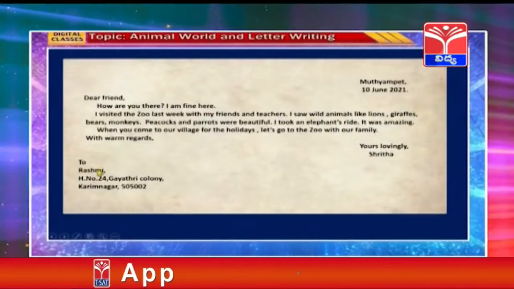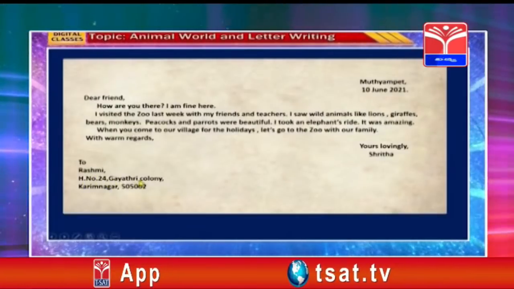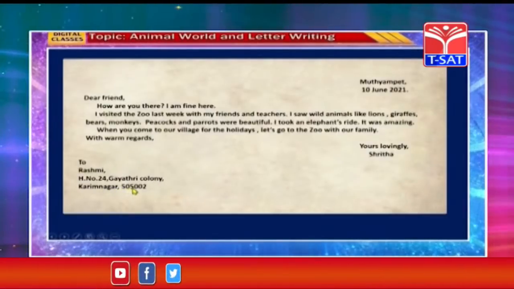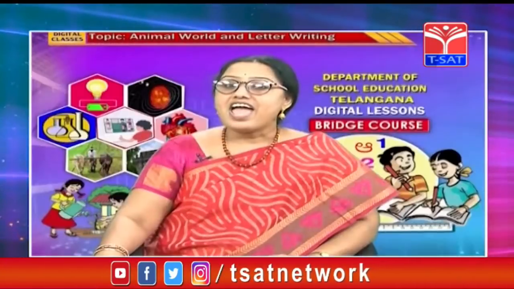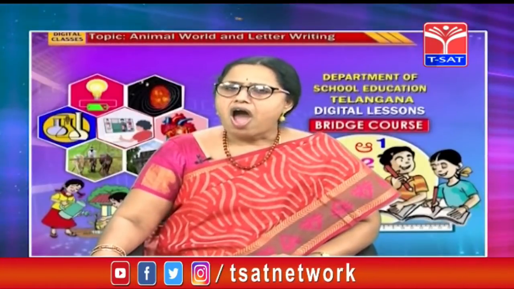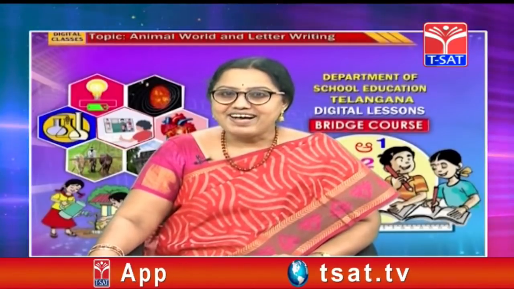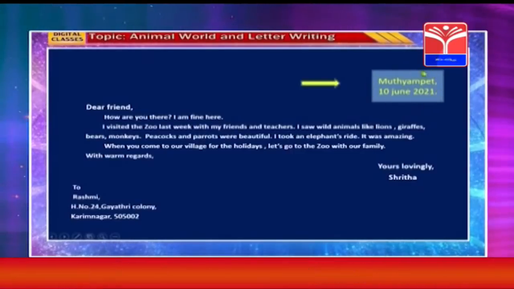To Rashmi, house number 24, Gayatri Colony, Karimnagar, 505002. Children, have you observed how Shrita began her letter? Shrita began her letter with her address.